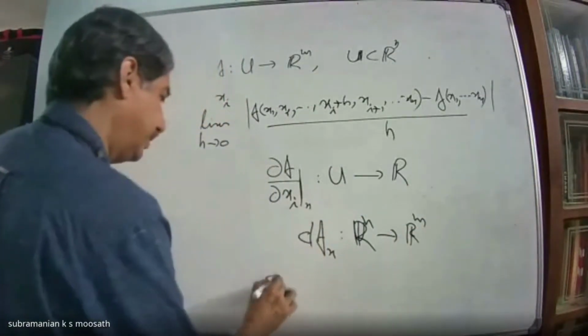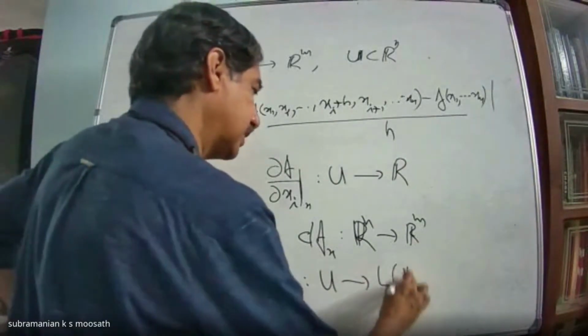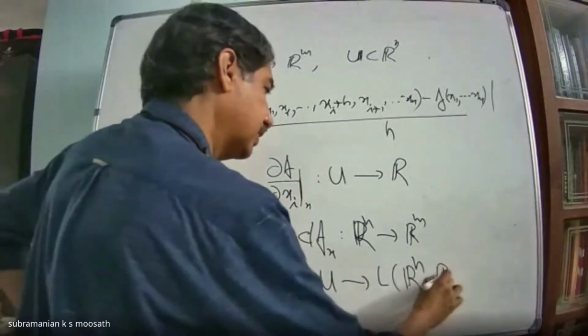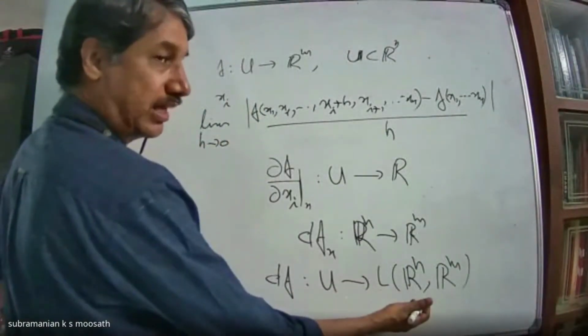Or if I look at df, it is a map from U to the linear transformations from Rn to Rm, because at each point x, if I differentiate, I am getting a linear map. Derivative is a linear map.